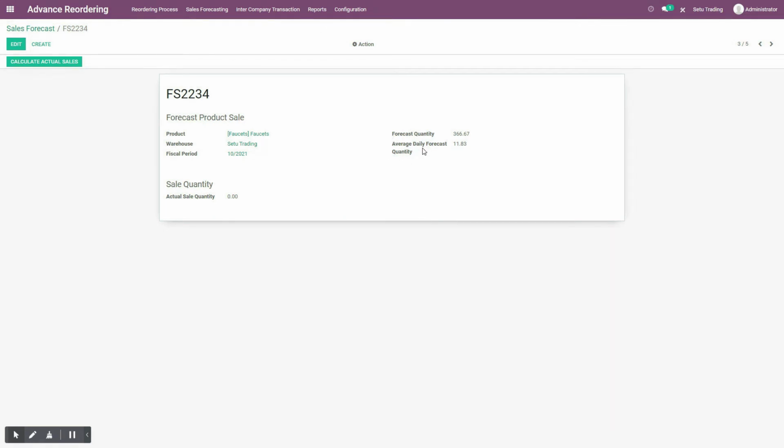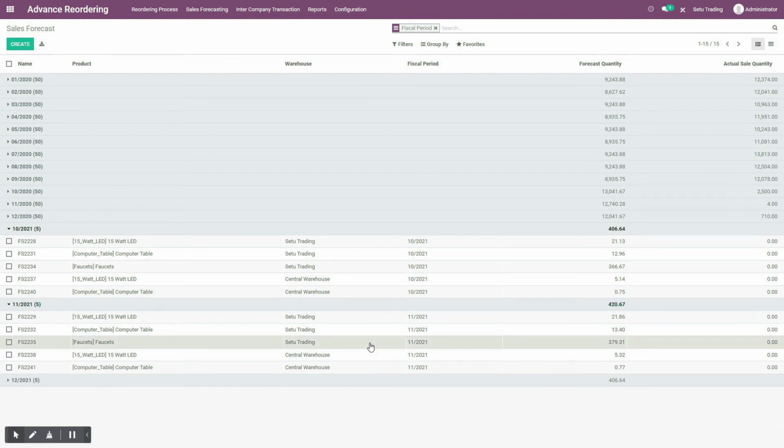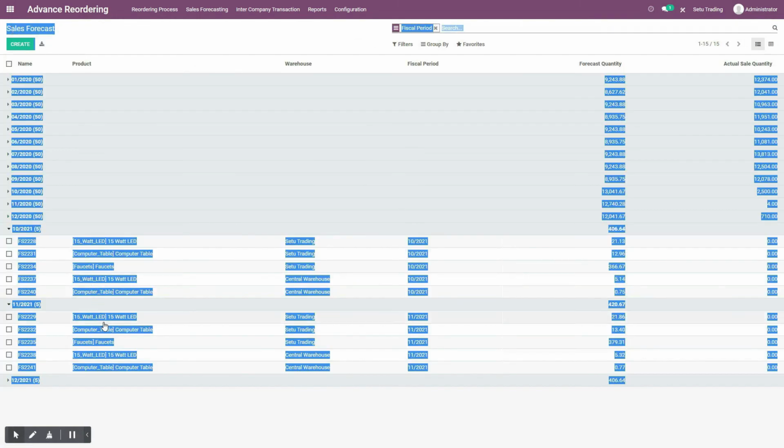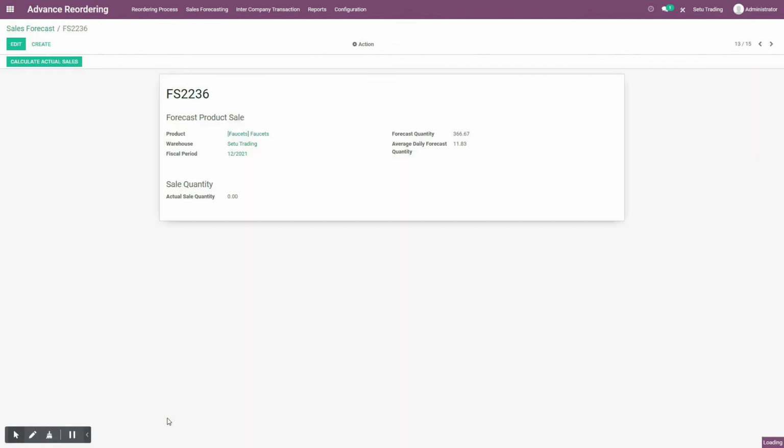So I am switching to this product. The average daily forecast quantity of this product, that is faucet, for this fiscal period, that is October 2021, is 11.83. So 11.83 into 30, plus, I am switching to November month, then it is 12.66. So 12.66 into the number of days of this November month 2021, that is 30, plus, if I switch to faucets for December month, then it is again 11.83.